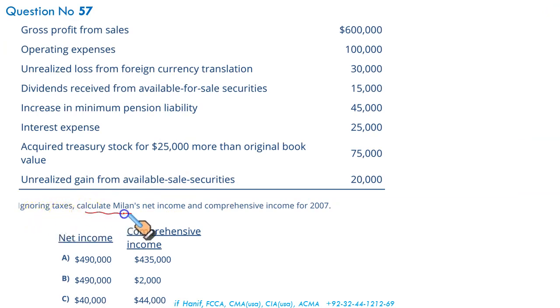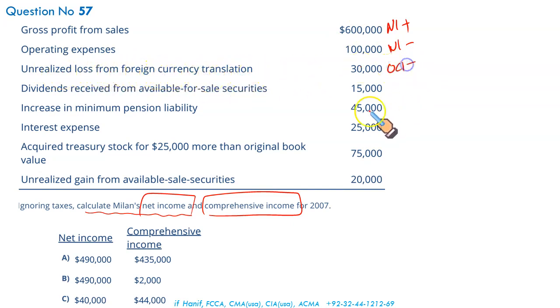We have been given the data. Ignoring taxes, calculate Milan's net income and comprehensive income, not other comprehensive income. Okay, let us identify these items one by one. Gross profit from sales is a part of net income calculation. I will add it. Operating expenses are a deduction to calculate net income. Unrealized loss from foreign currency translation. Since it's a loss, it's an OCI deduction. Dividend received from available for sale securities. Since it's dividend received, it will be reported as a part of net income.